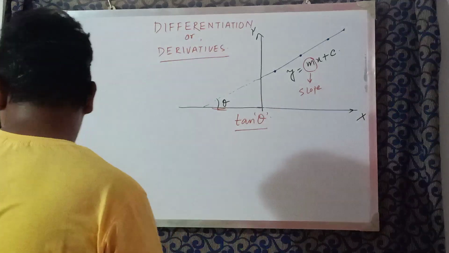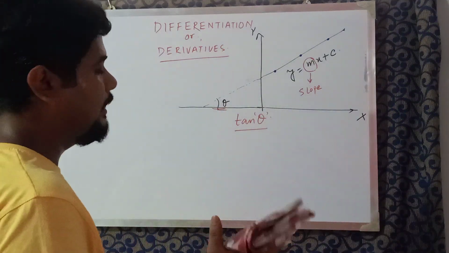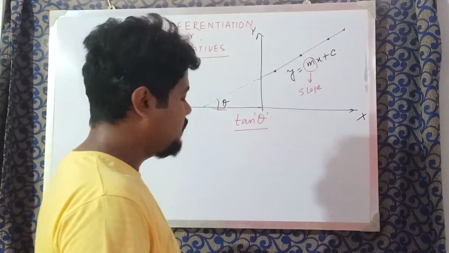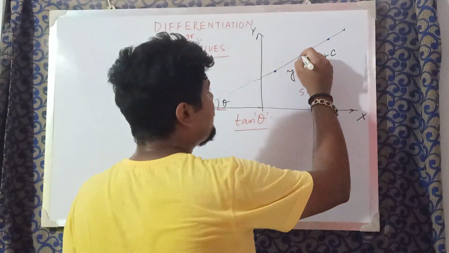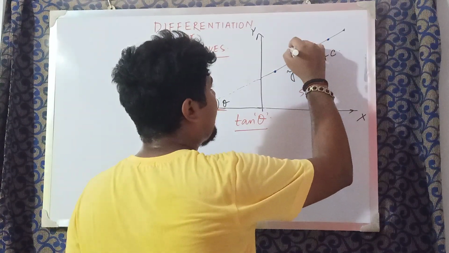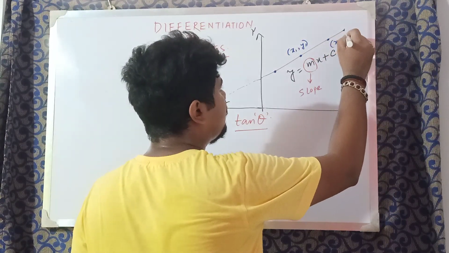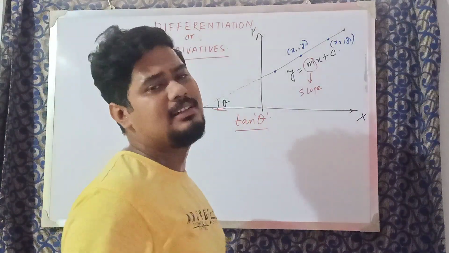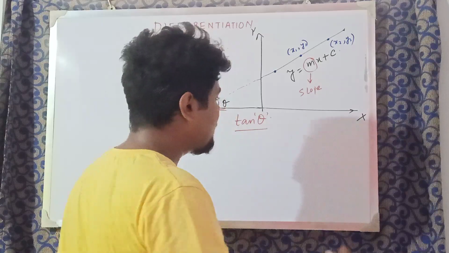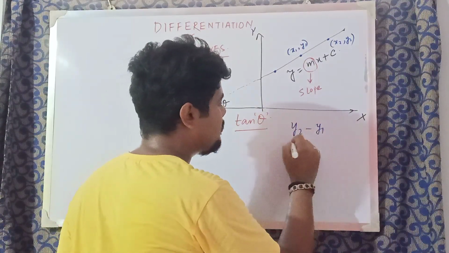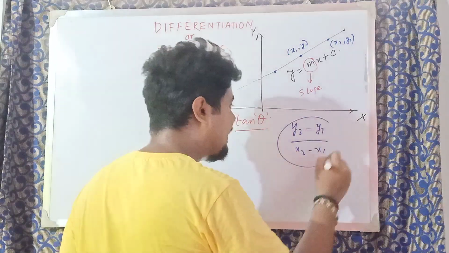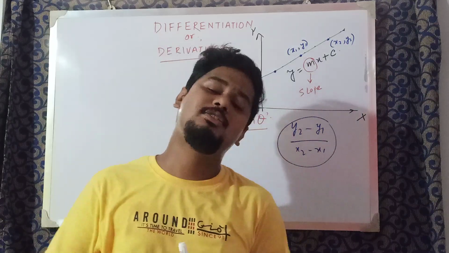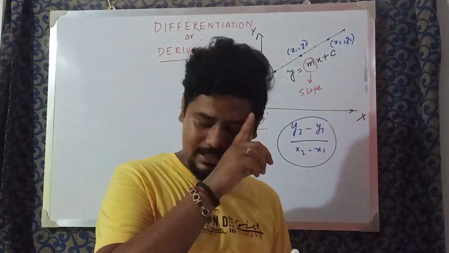Now let's see what happens. Before that, I am just recapitulating what we have already learned. Suppose the coordinates of this point are x1, y1 and the coordinates of this point are x2, y2. There was a very basic formula to find the slope of this straight line. It was y2 minus y1 divided by x2 minus x1. And this is the same at each and every point on this straight line. So taking any two points on the straight line, we can find the slope, which will be the same for all the points on the given line.